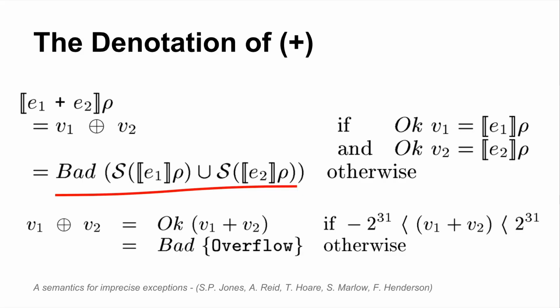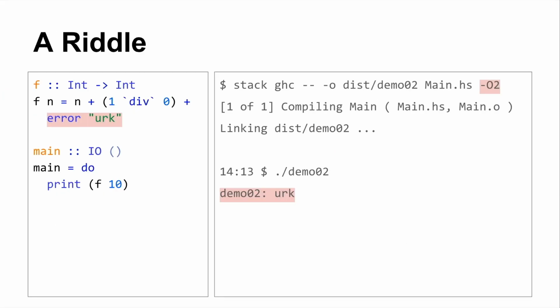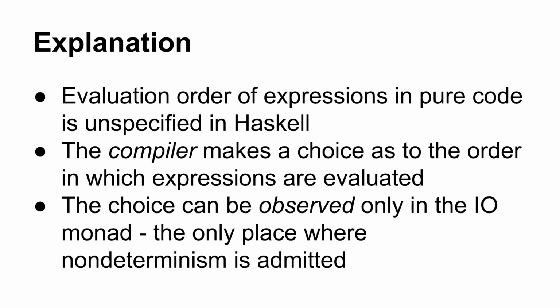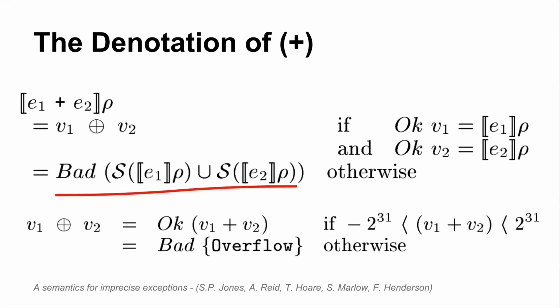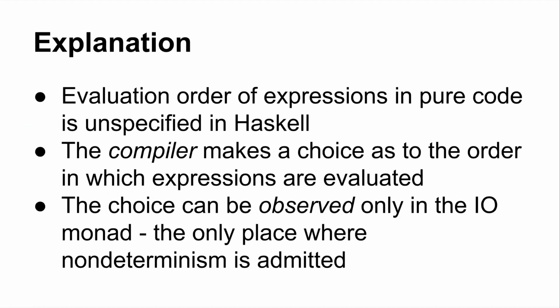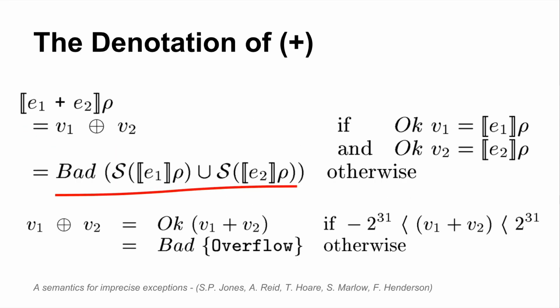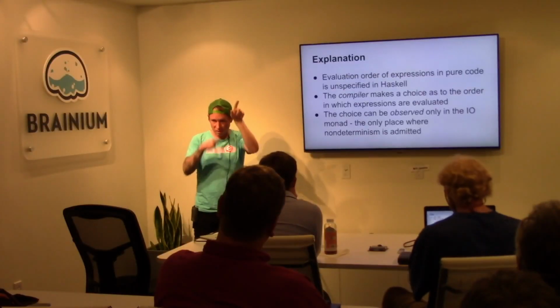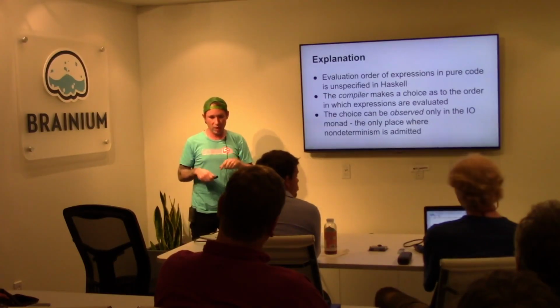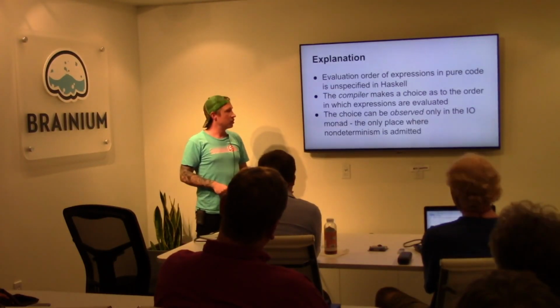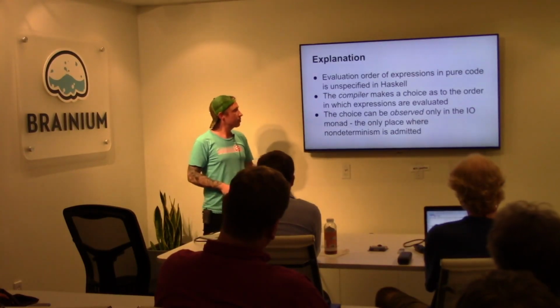And that's interesting, because when you go back to this actual code example, the meaning of f applied to 10 is actually the union of that exception and that exception. Practically speaking, you're going to get one of these errors, but only when you observe it in the IO monad. And that's an important distinction to make. The semantics of the expression is actually the union of both exceptions. It's up to the compiler to figure out exactly which one it wants to do, and you can only observe it in IO anyways. So, there's that.